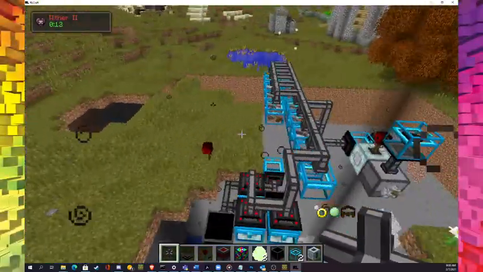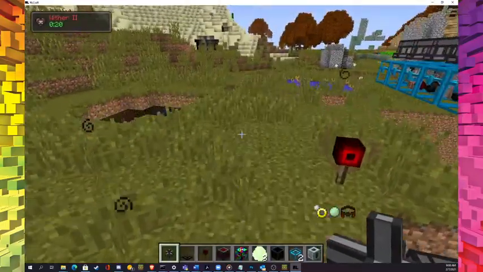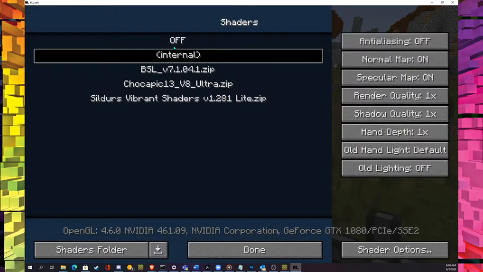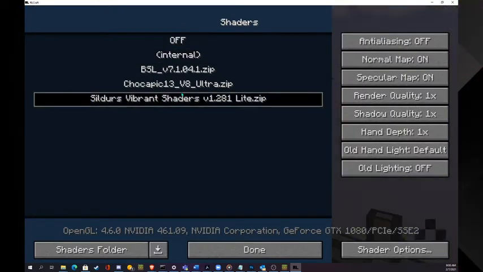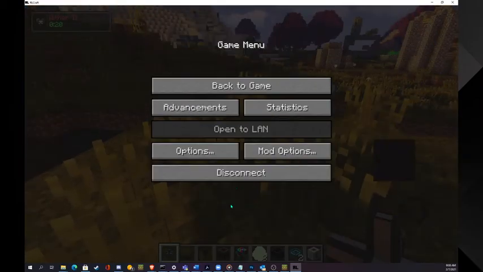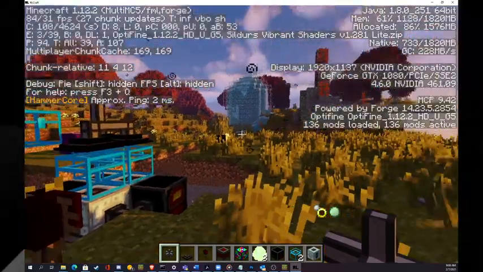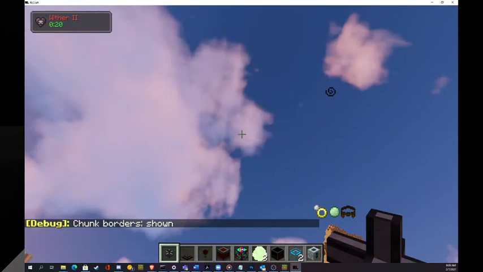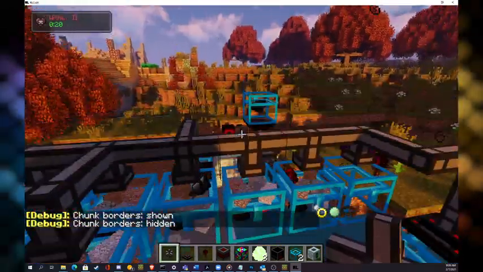Basically. Also, this might actually be half decent for a mob farm, because these cause the weather effect. Also, these come with Optifine, so all of this is all there. And then you can do shaders, and I already added BSL, Chocopic, and Silder's Light. So you can do Silder's Light, and it looks really good. And also you can see everything. You still can't see chunk borders, so that one's still broken, but yeah, it does work. And all the rendering and everything works.